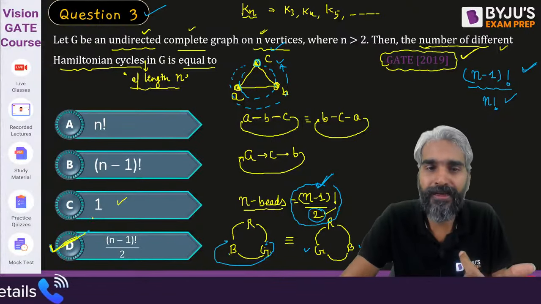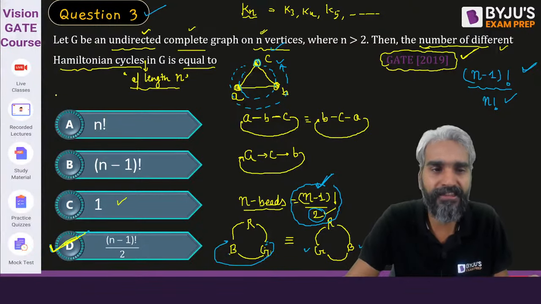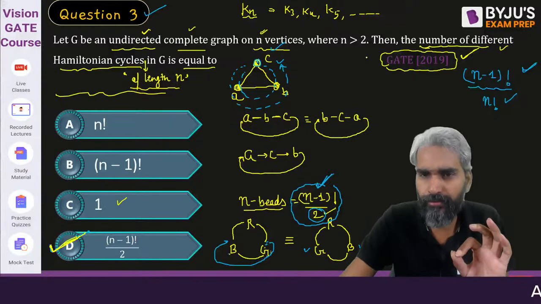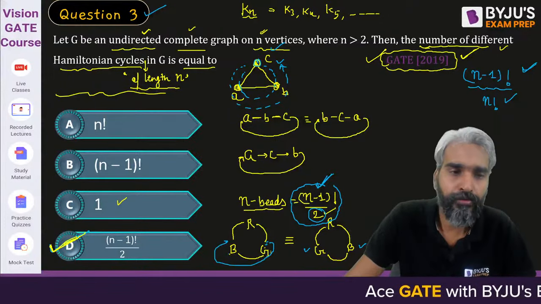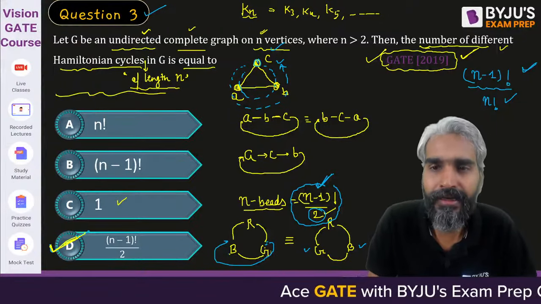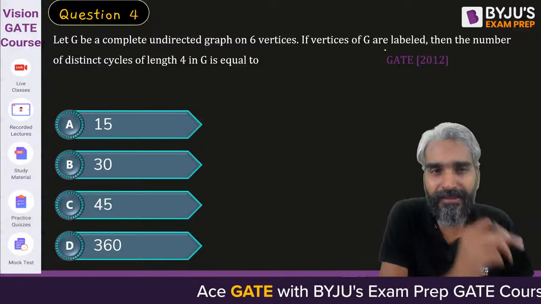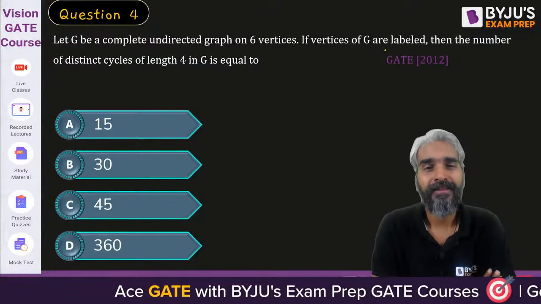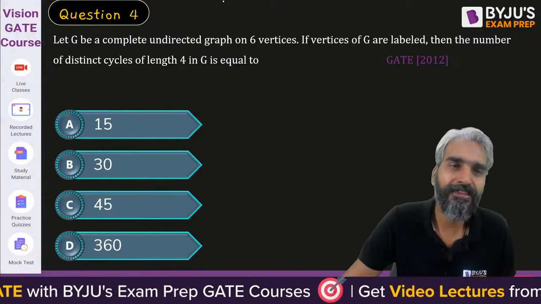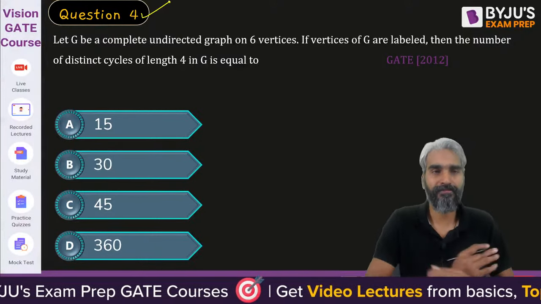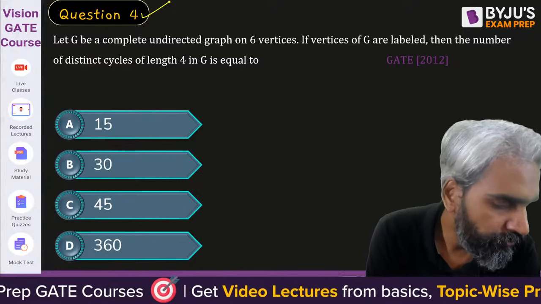So in this particular case, there are some modifications, and in 2019 the marks were allotted to all the students who appeared in GATE 2019. Let's look at this. This is a similar question. They asked this question in 2012. Now what will be the answer for this? Give me the answer for this question.